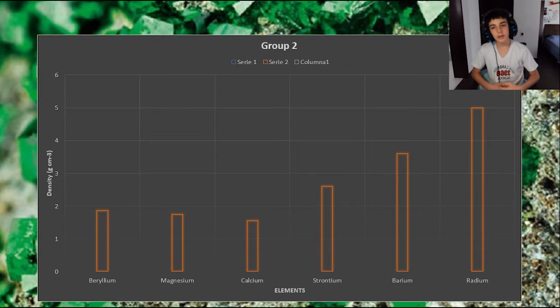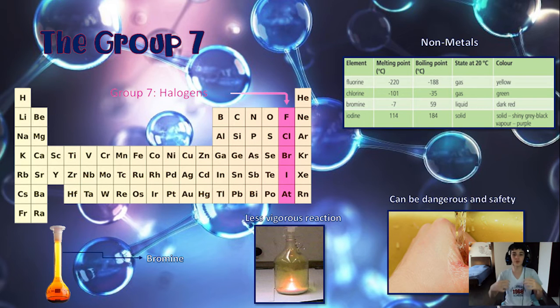So this is the density of Group 2, and we can see that they have a low density, but some of these elements have a similar density to Group 1, and others have a similar density to other metals such as zinc. Group 7 is the group of halogens and is composed of fluorine with an atomic number